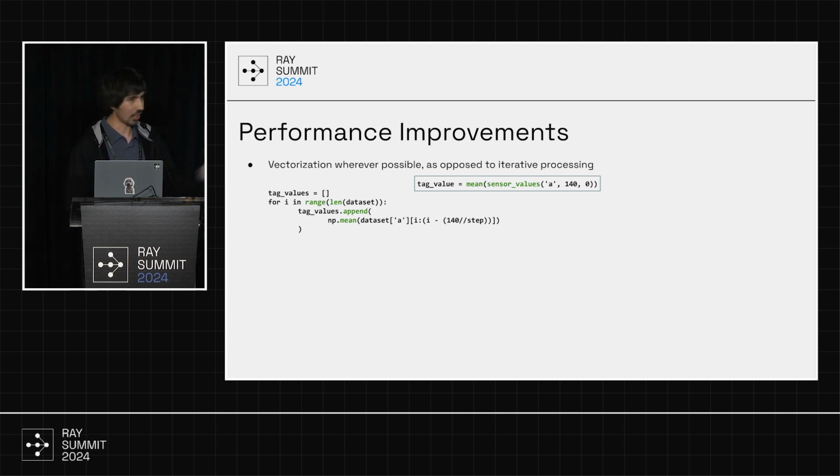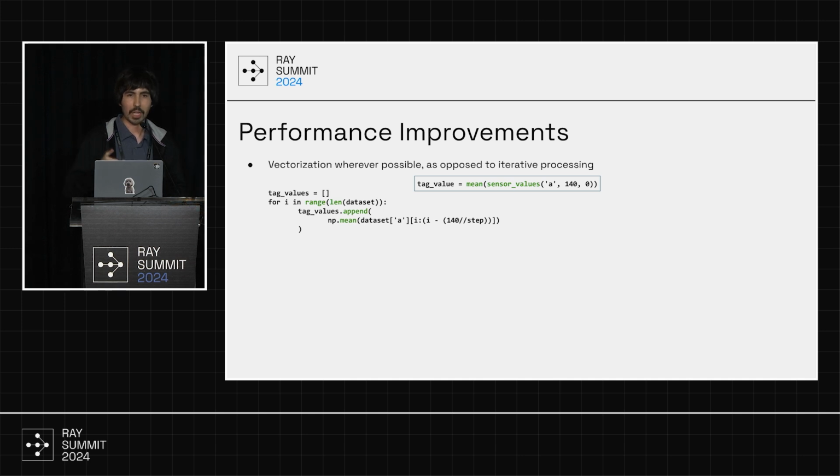So as Jerry mentioned, we have different types of data. We have raw data, which is the customer sensor data, and then we have tag data, which is our internal standard representation. So this expression at the top is an example of what a definition for a tag might look like. We might say something like a certain time window of sensor values for sensor A, the mean of that is going to be one tag.